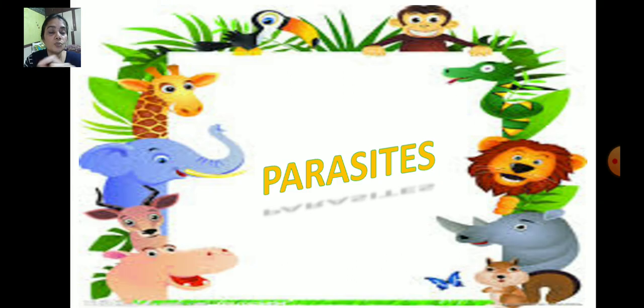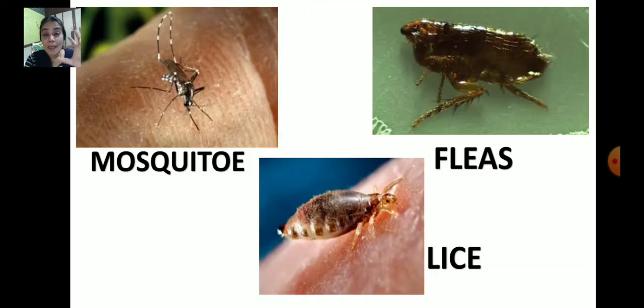So the next one is parasites. What are parasites? Parasites are very tiny animals that feed on living animals or plants. For example, mosquitoes, fleas and lice. They are called parasites because they suck the blood of other animals.